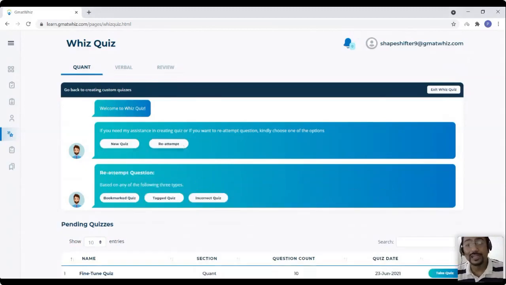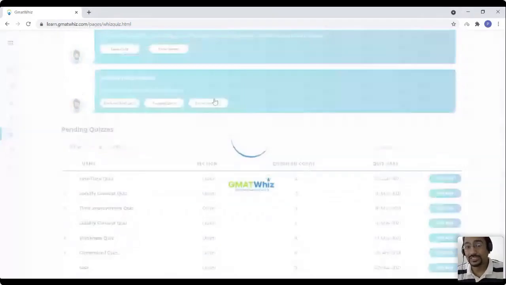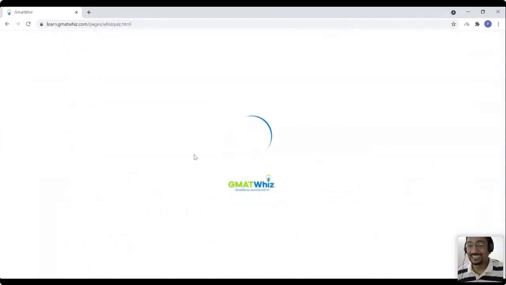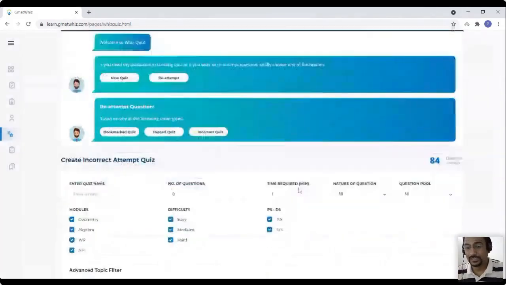But if you want to reattempt a quiz, let's say you want to just work on the questions where you were not doing well earlier, where you got those questions wrong, and take a quiz in that format just to work on your incorrect questions, you can actually do so. You can create a quiz, name it, and tell it, I just want to first work on easy and medium questions. And this part is very important.